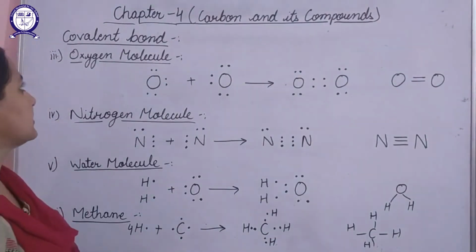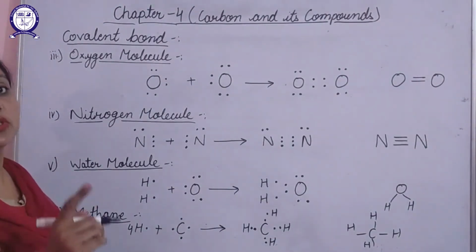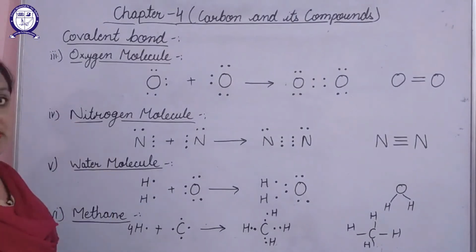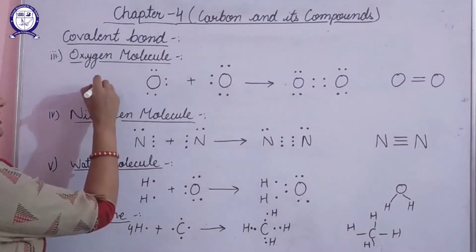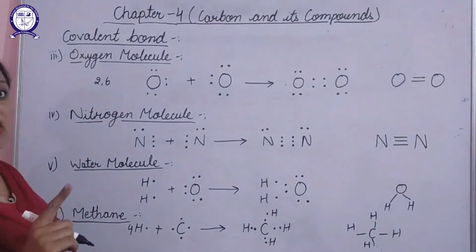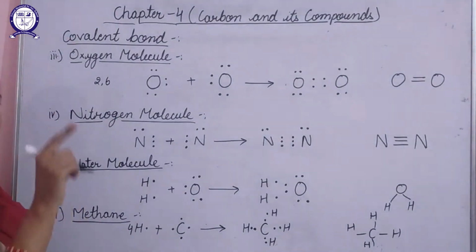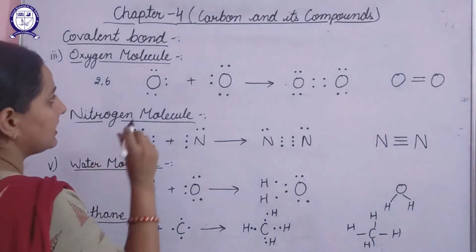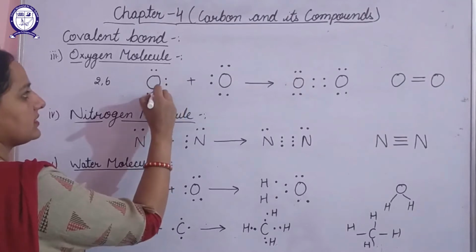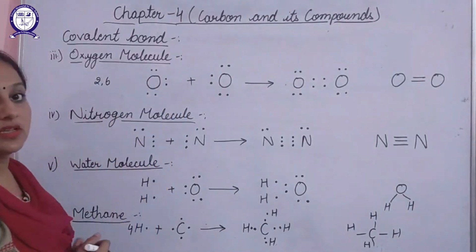The next example is the oxygen molecule. We know that the oxygen atomic number is 8, so its configuration is 2, 6. That means it will have 6 valence electrons, that is the number of electrons in the last shell. So I have represented that with the help of 6 dots.